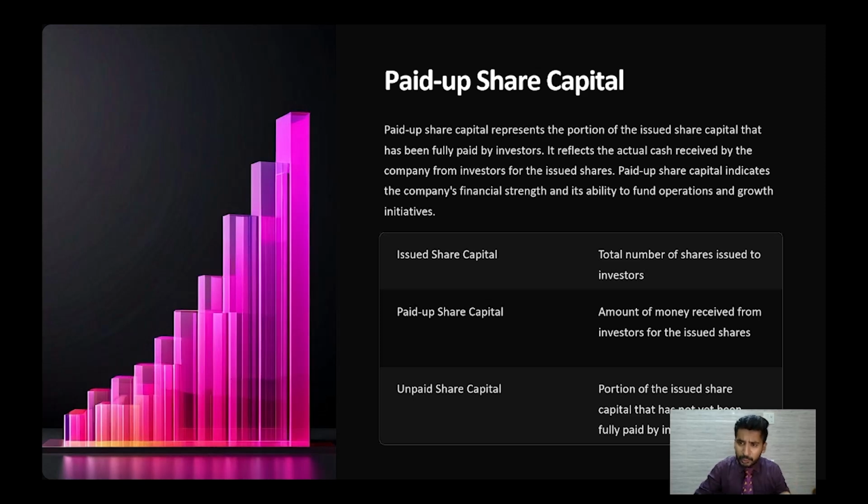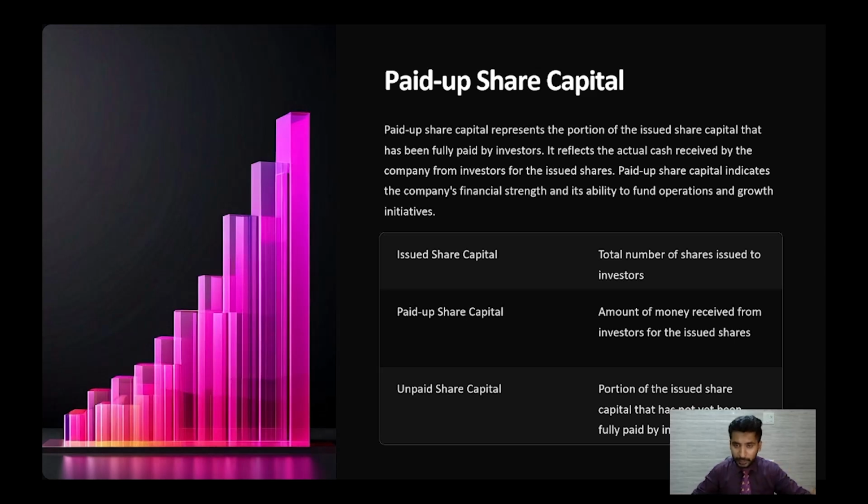It reflects the actual cash received by the company from the investors for the issued shares. The paid up share capital indicates the company's financial strength and its ability to fund the operations and the growth initiatives. Okay, so now let us just talk about these types of the share capital.